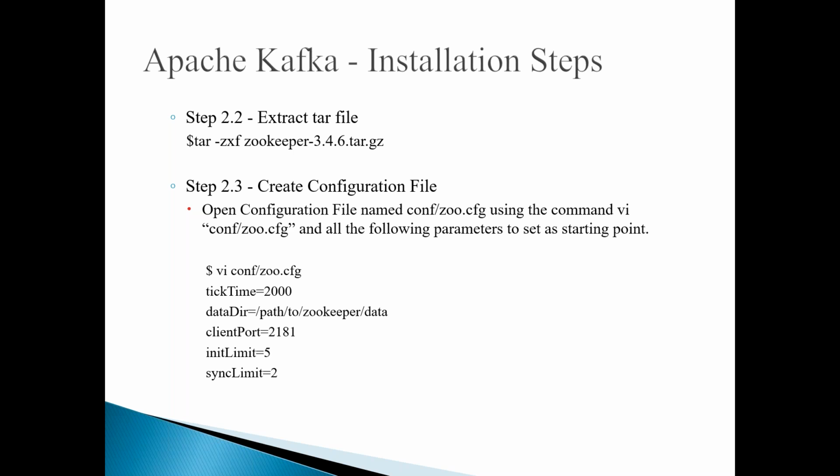So you can open the configuration file. A default file will be there. You can open that configuration file by using any text editor like VI or gedit, depending on your choice. Once you open it using VI, you can see the details like this.